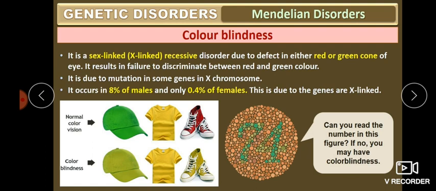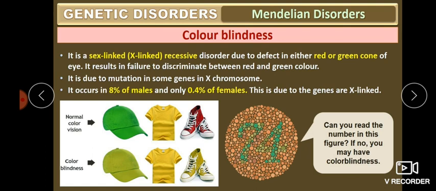Then come to color blindness. Color blindness is another Mendelian disorder. It is also an X-linked recessive disorder. So hemophilia and color blindness are X-linked recessive disorders, due to a defect of either the red or green cone of the eye. We know our eye has the ability to distinguish different colors: red, green, blue, yellow, whatever color we see, we can easily distinguish.